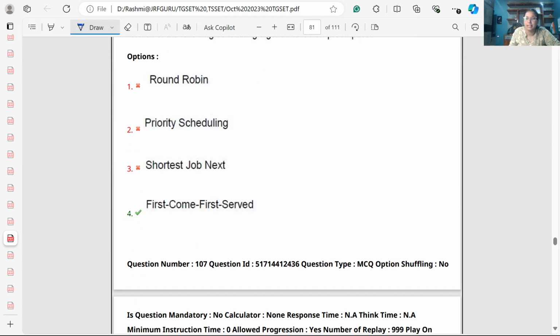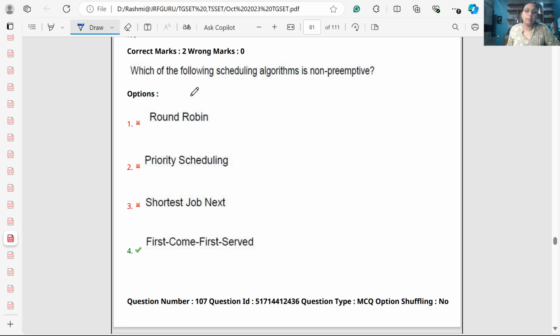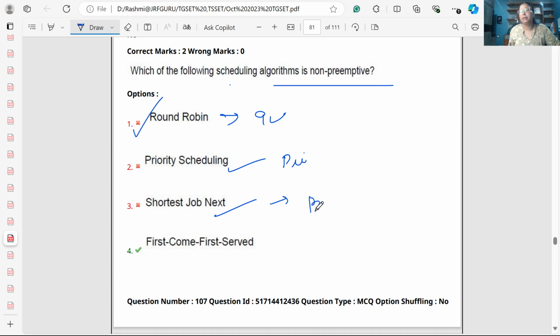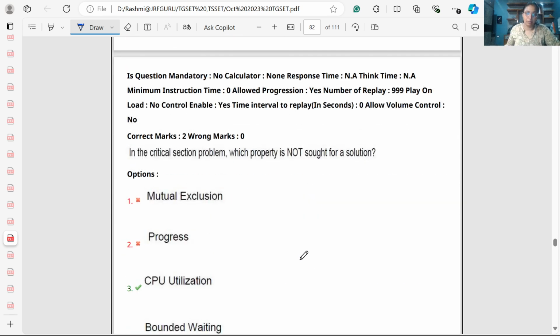Now, operating system. Which of the following scheduling algorithms is non-preemptive? Round robin is preemptive because it preempts the process after a time quantum. Priority scheduling preempts the process on the basis of priority. Shortest remaining time first preempts the process on the basis of burst time. But first come first serve is not a preemptive algorithm.